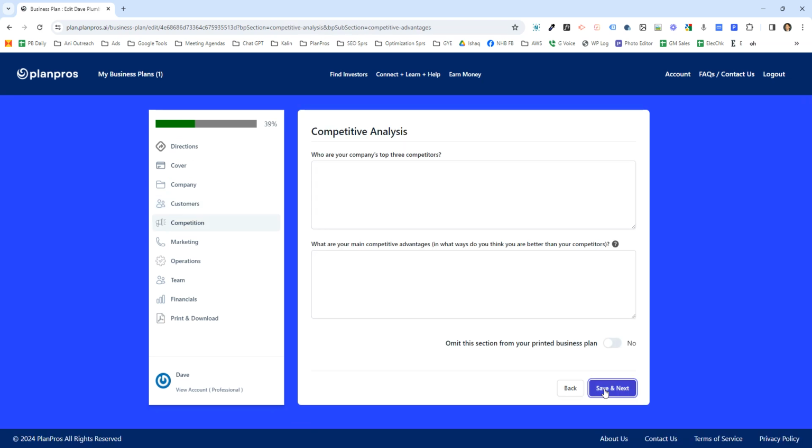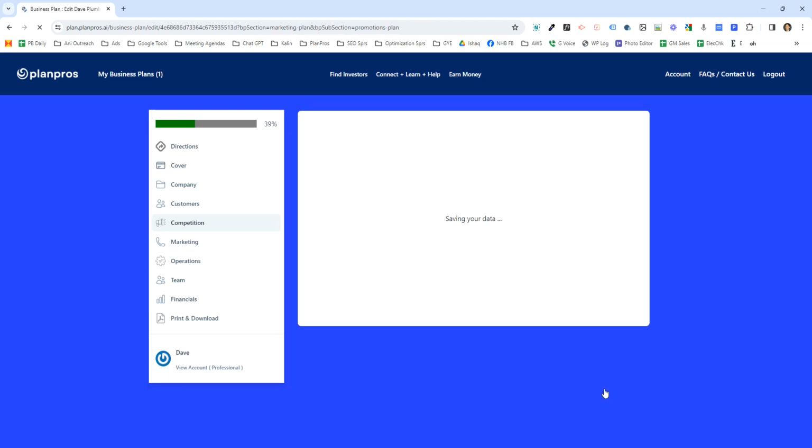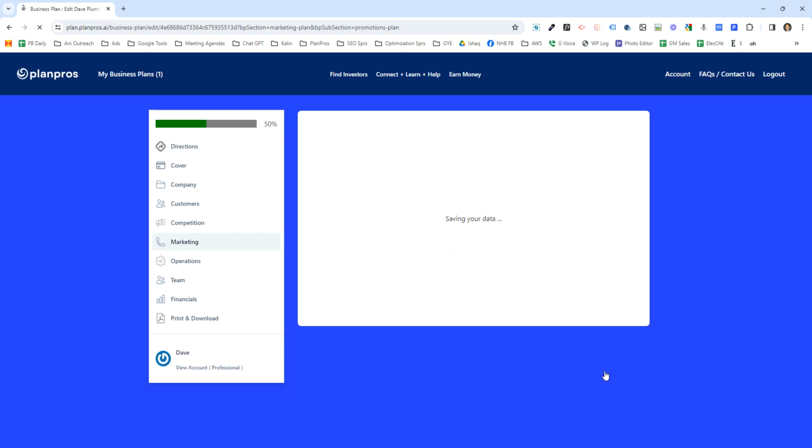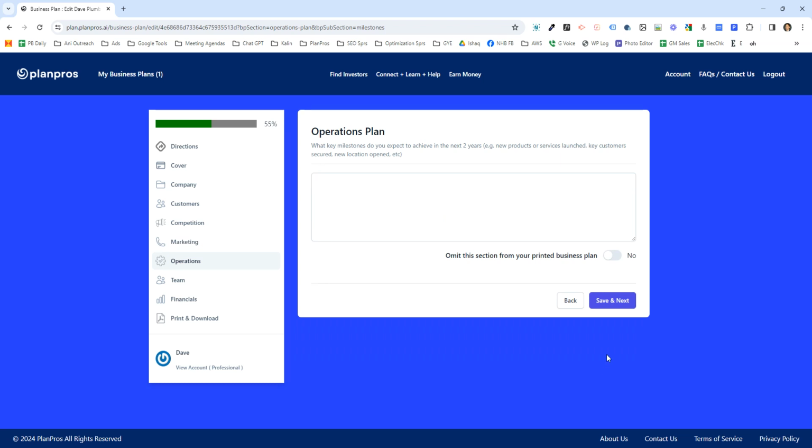Let me show you a couple of things that are slightly confusing, but not very confusing. First off, the promotions plan, marketing. Just click one or two promotional methods. The AI will do the rest of the work for you, saying these are the best promotional methods for your company. Operations plan is fairly straightforward.